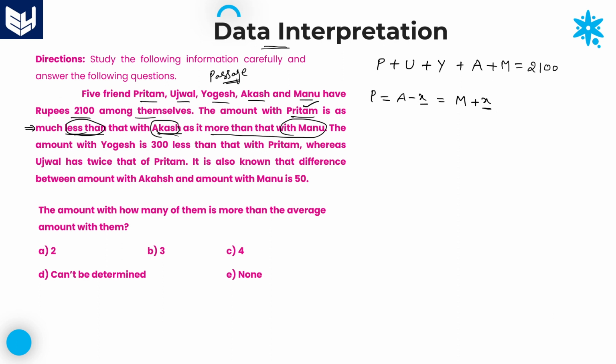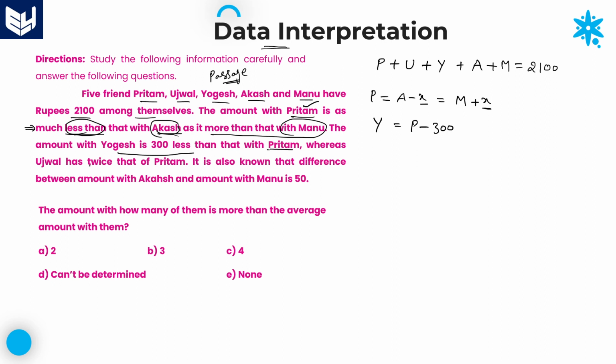Now, coming to the next sentence: the amount with Yogesh is 300 less than that of Preetham. So Y is equal to P minus 300.